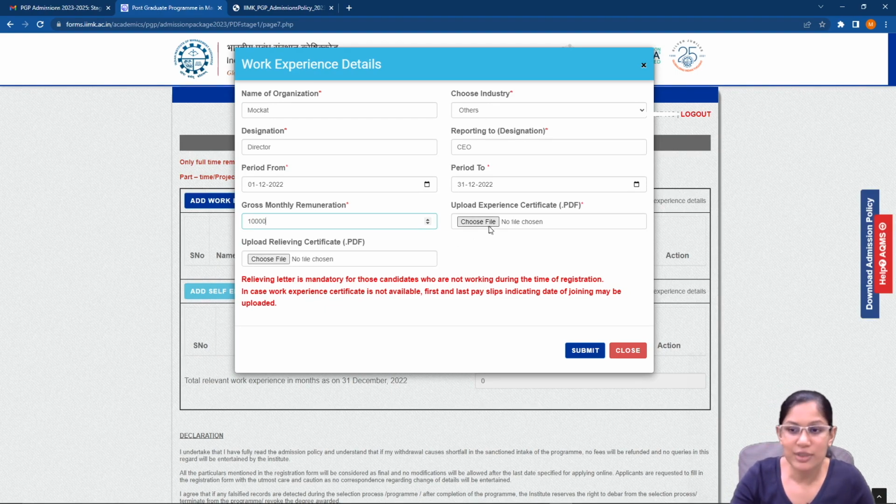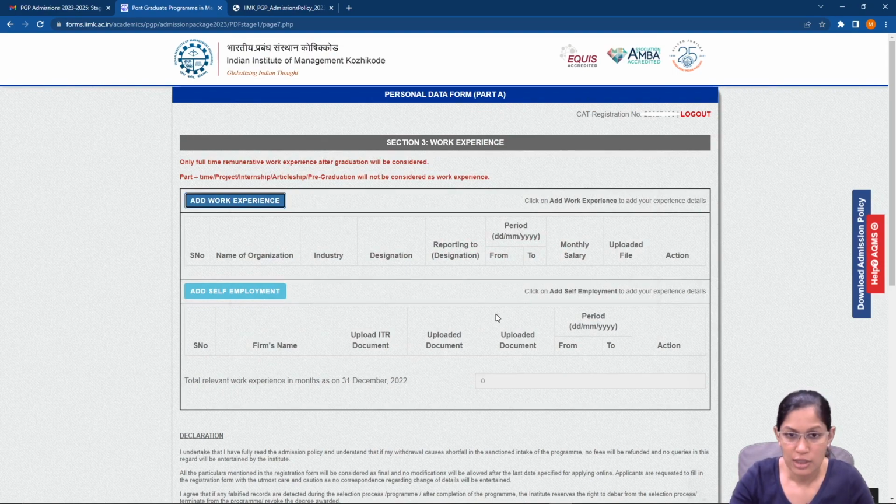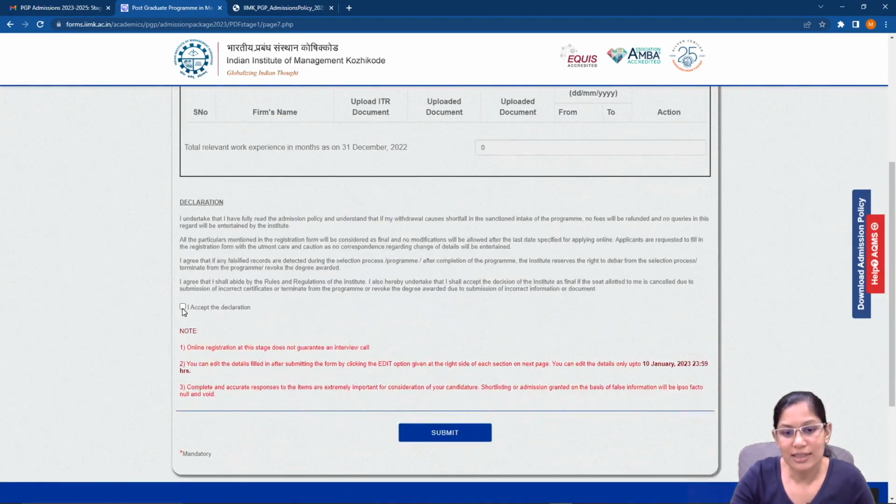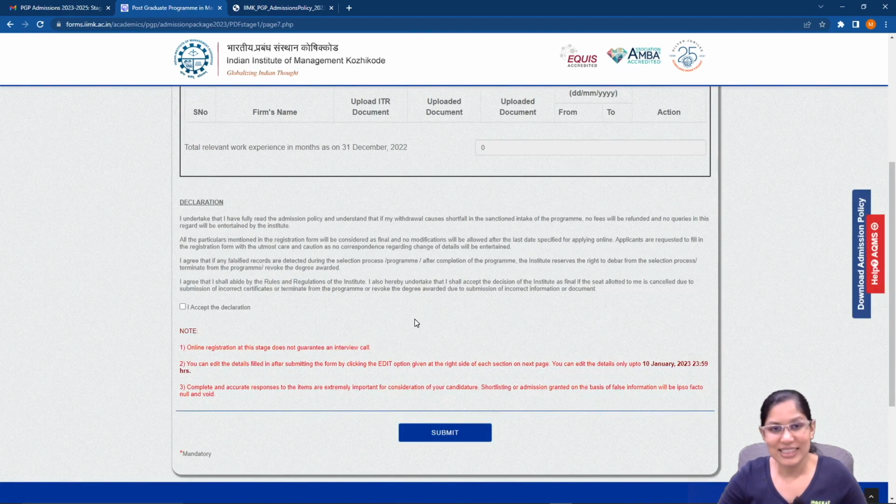But coming back to this, these are the things which you should essentially attach. For those of you who don't have work experience, of course, you don't need to update anything. So now, for example, if I'm not filling in anything, again, those of you who have it, fill it. Those of you who don't, this obviously cannot be mandatory, because a lot of people applying are freshers or people who've not been working. Now once that is done, you accept the declaration and then you submit it, and then it's done. So as you can see, it's a quick process.